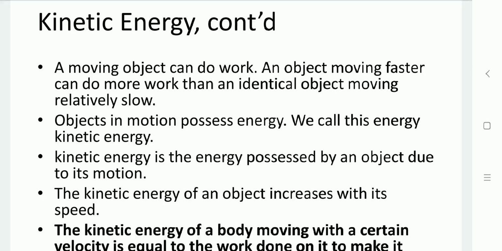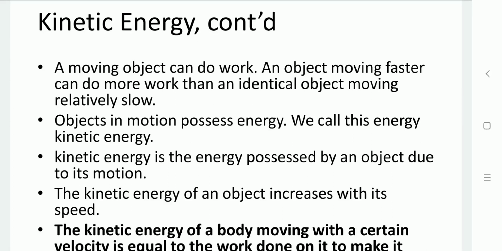This energy is known as kinetic energy. Just like a falling coconut, speeding car, rolling stone, flying aircraft, flowing water, blowing wind, running athlete. All these objects are in motion and possess energy, which is kinetic energy.